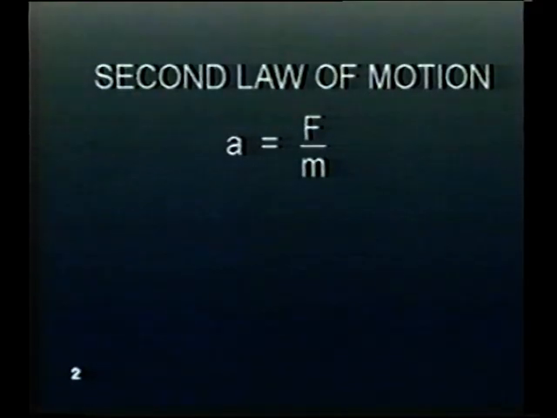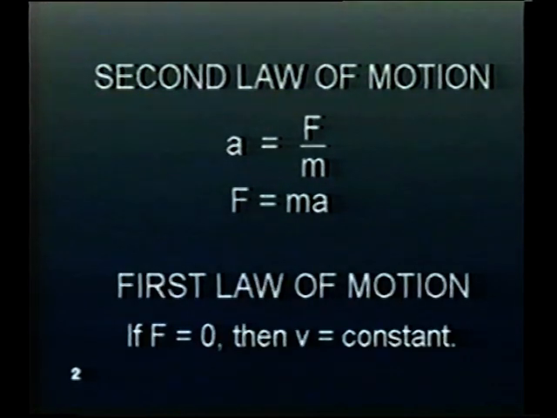The second law of motion concerns bodies in motion and defines the acceleration of a body in terms of force and mass rather than velocity and time. According to the second law of motion, the acceleration of a body is directly proportional to the resultant force acting on the body and inversely proportional to the mass of the body. The acceleration of a body is always in the direction of the resultant force. The second law of motion is also known as the force equation. It can be rearranged to state that force is proportional to the product of mass and acceleration.